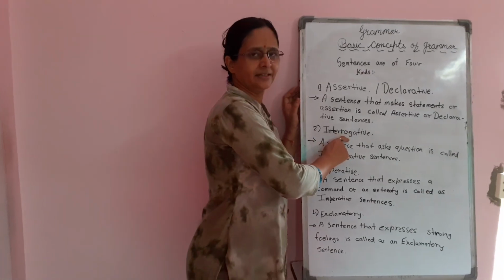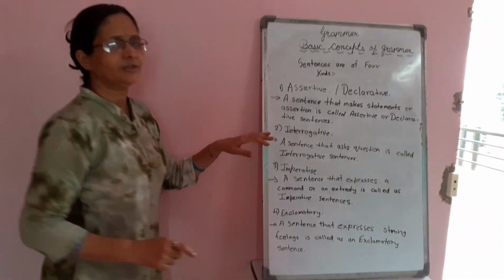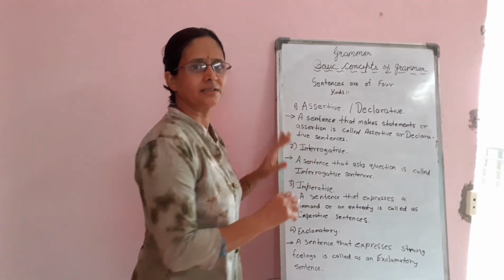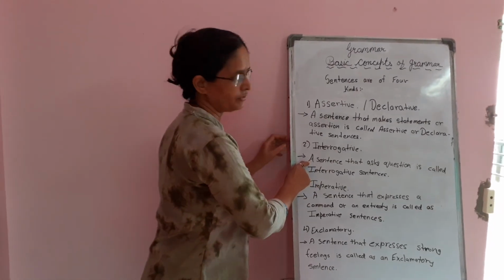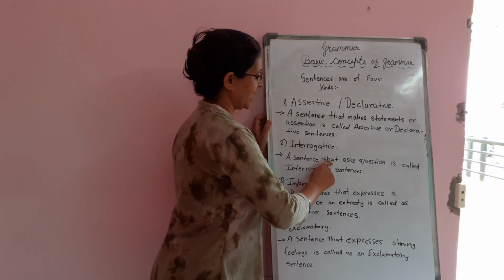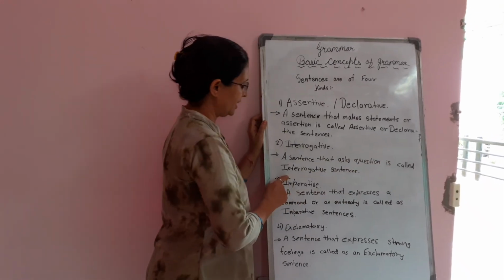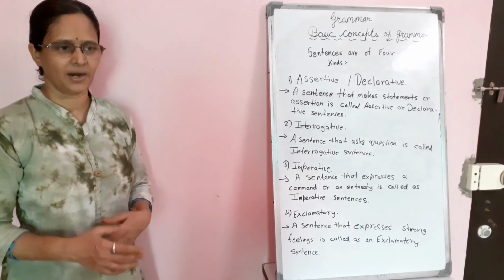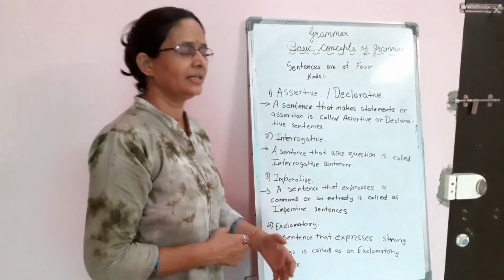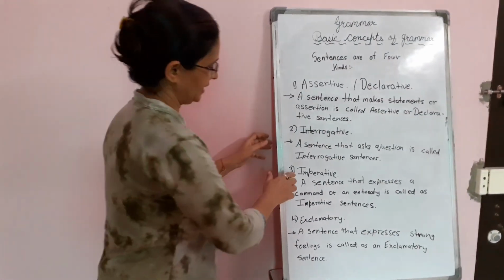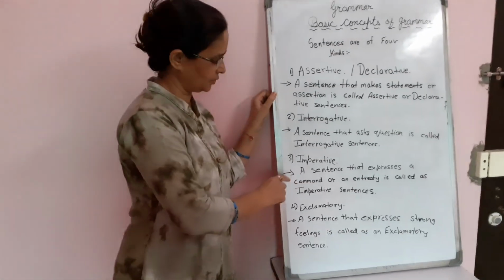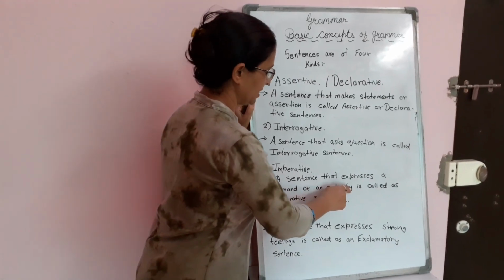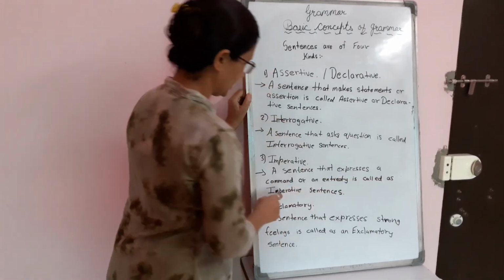Second kind of sentence is interrogative sentence. When you are asking some question and you can very easily find that when there is a question mark, this is an interrogative sentence. So the definition of interrogative sentence is a sentence that asks question is called an interrogative sentence. Third is an imperative sentence. You know, generally you are giving command to someone, you are just giving order to someone, that is included in imperative sentence. The definition is a sentence that expresses a command or an entreaty or an order is called as an imperative sentence.